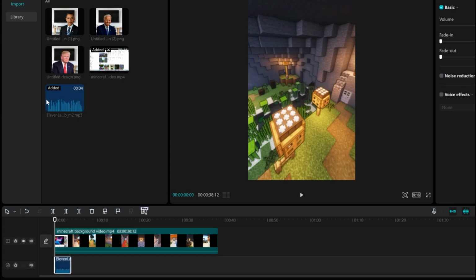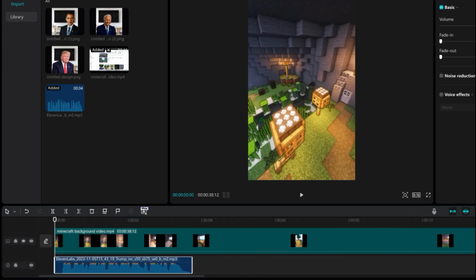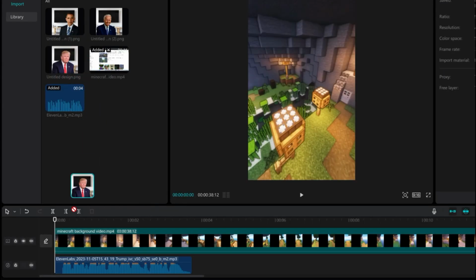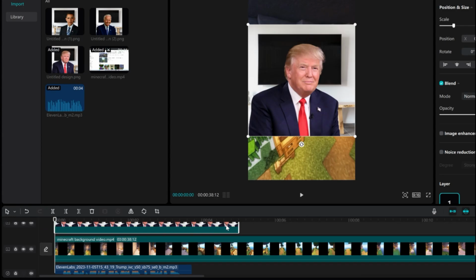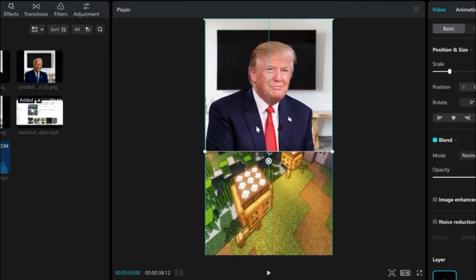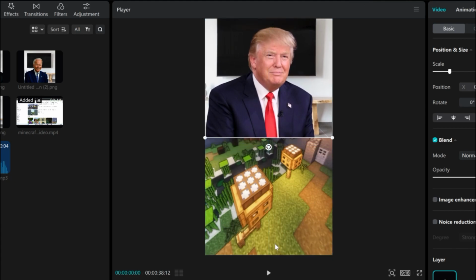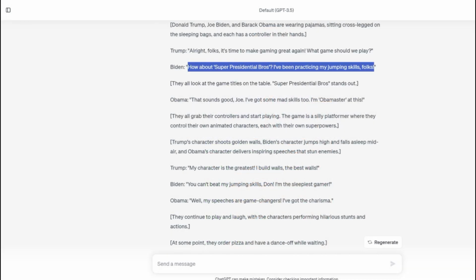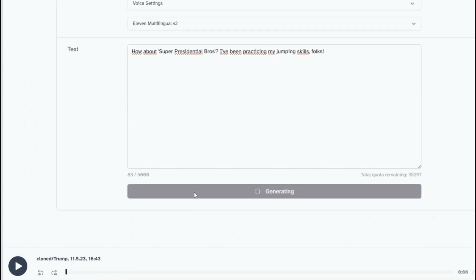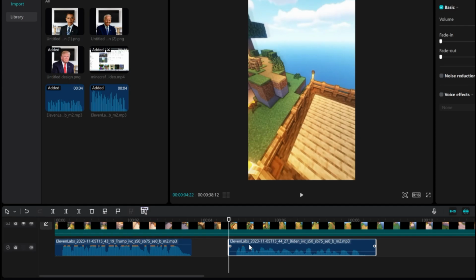Now, import the audio file and drag it to the panel. You can also increase the volume like this. Now select the corresponding image and drag it to the panel covering all the voice length. Place the image in the top of the video covering half of the screen. Now repeat the same process with all the dialogues: copy dialogue, get AI voice, import MP3 file, and add image.